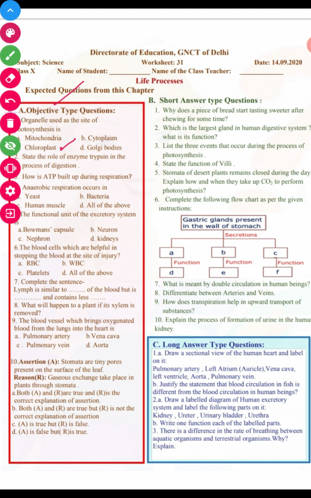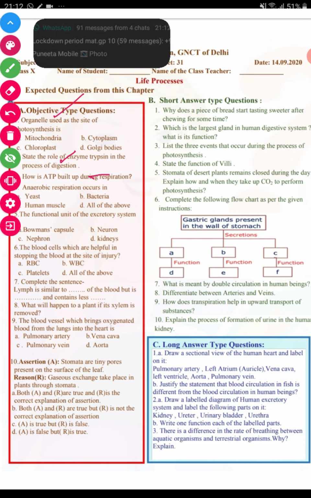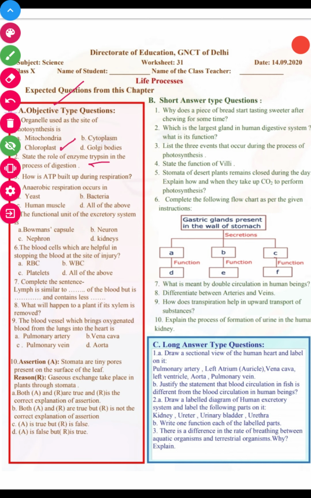State the role of enzyme trypsin in the process of digestion. Student, trypsin is released through the pancreas, and it helps in the complete digestion of protein, right? So in the small intestine the complete digestion of protein is taking place with the help of trypsin.